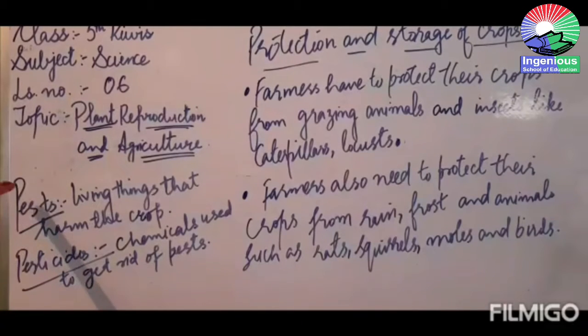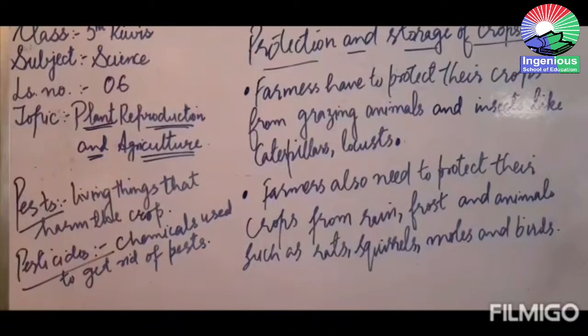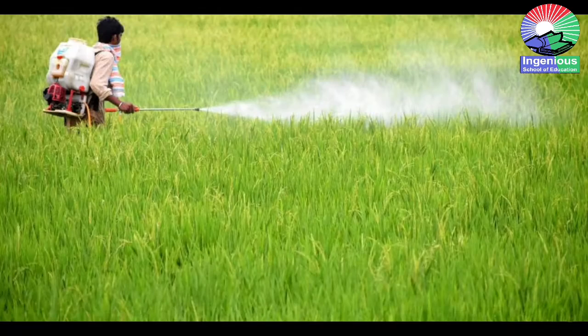So what are pests? Pests, they are the living things that harm the crop. These animals which harm the crop, the living things which harm the crop, they are known as the pests. So in order to protect the crops from being eaten by the animals or from being damaged by the pests, what a farmer does, he sprays pesticides, isn't it?